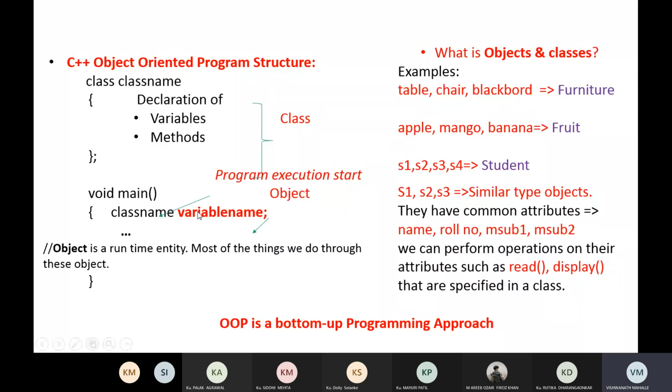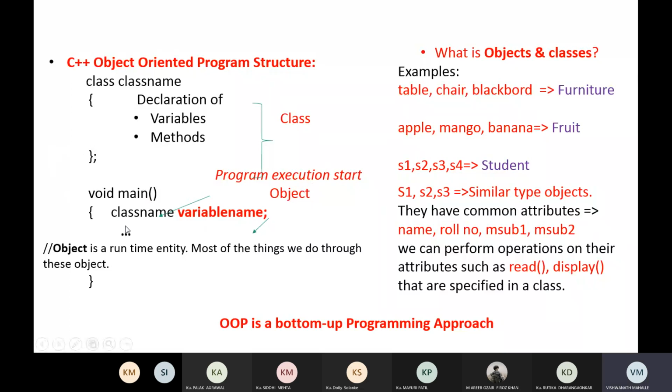The common attributes that we specify inside the class, and the methods that we want to perform on those attributes, we declare inside the class. We create an object in the main program, and through that object we can call the variables and methods. Our program execution starts from main.